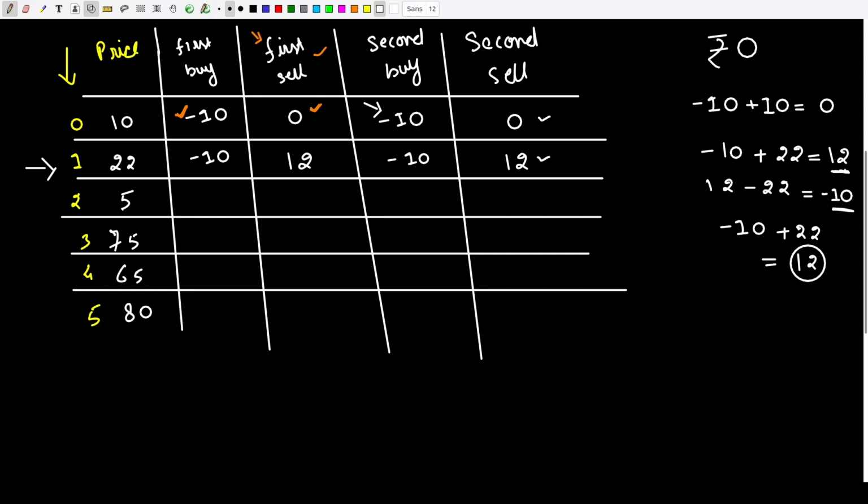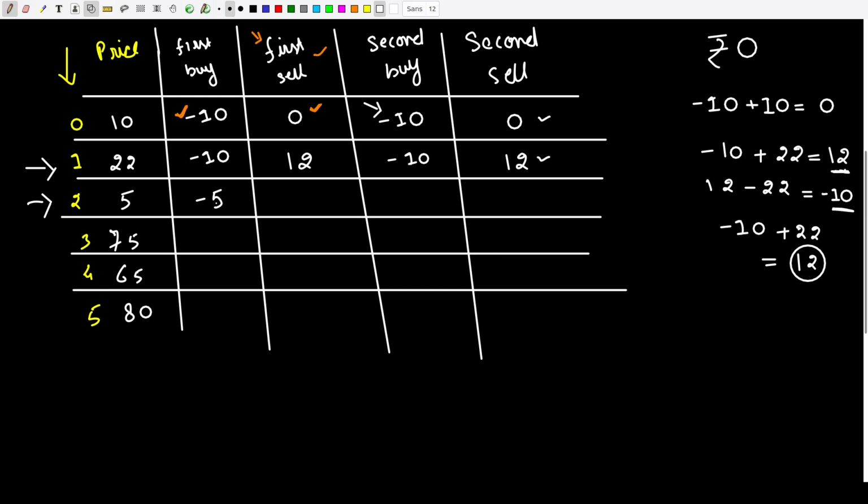Okay. Similarly, if we come to this position, here I have an option of buying the stock for 5 rupees, and previously I had an option of buying the stock for minus 10 rupees. Oh, sorry, 10 rupees. Okay. Now it makes sense, since I want to minimize my first buy, so it makes sense to minimize my debt. So I will be going ahead and buying a stock for 5 rupees rather.